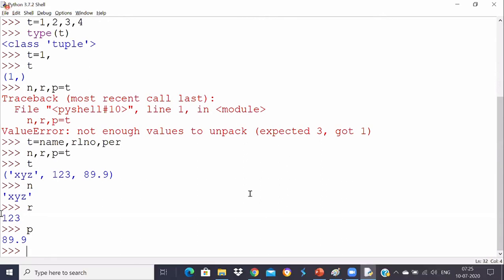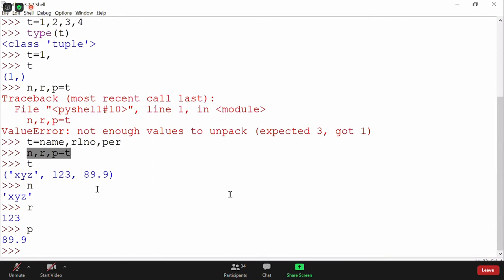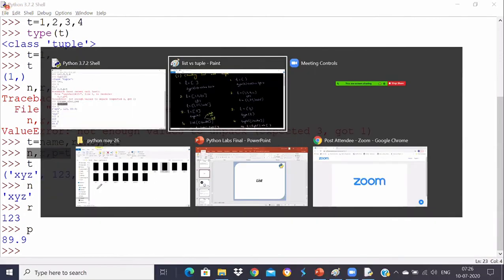Again, I will tell you. You packed it, right? I told you, while traveling, you have multiple items, and you pack them into a single tuple. Imagine a tuple as a bag where you pack all the elements into a single tuple. And then when you reach the destination, you unpack them. You take each element and store them into separate variables. That is called unpacking. So here I packed them, this is called packing, and this is called unpacking. Okay, packing and unpacking. Got it? I'll explain here with an example if you want.